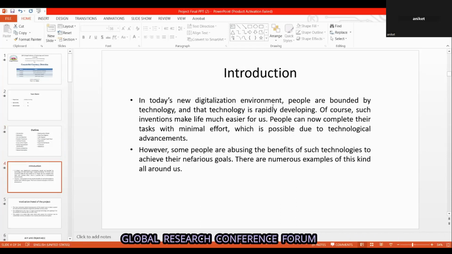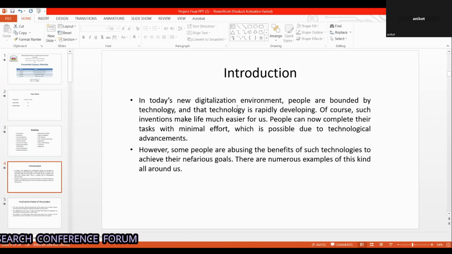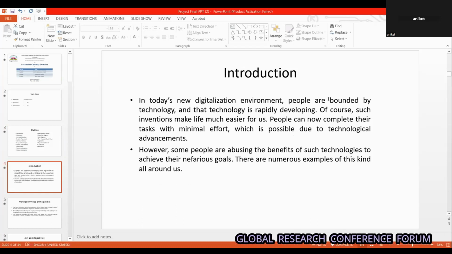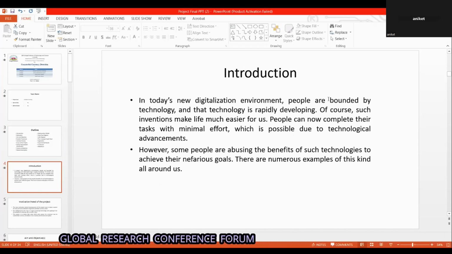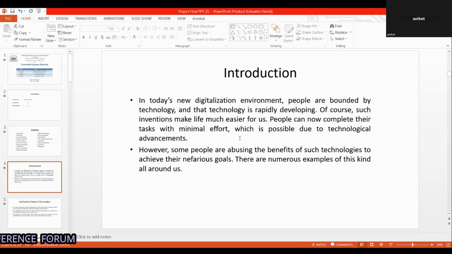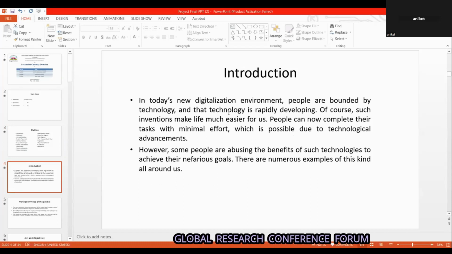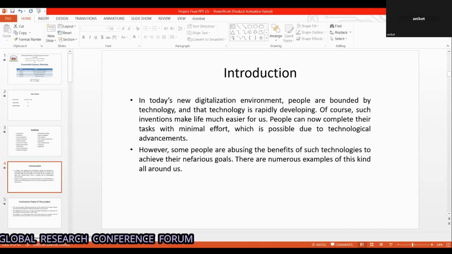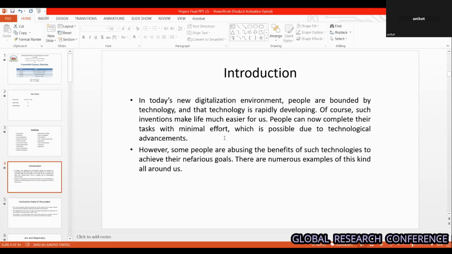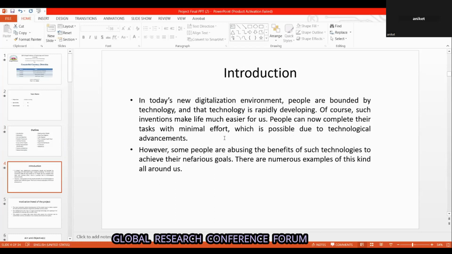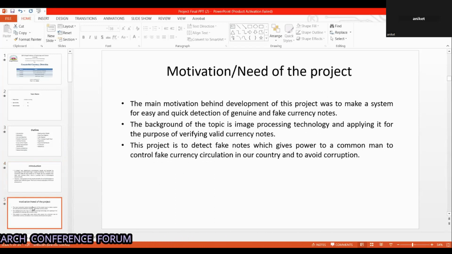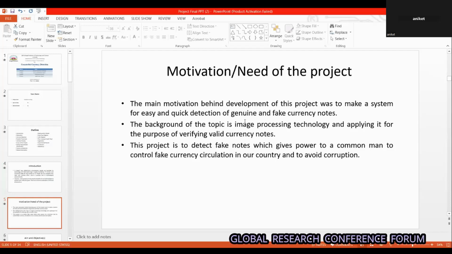So basically, nowadays digitization has increased and improved a lot, and because of the growing technology, a lot of new things are available to every one of us. But a lot of people are misusing this power given to us by technology by creating fake notes and scamming people. So we were trying to create a system which can differentiate between real and fake currency notes. That is the main motivation of our project, to detect genuine and fake notes.